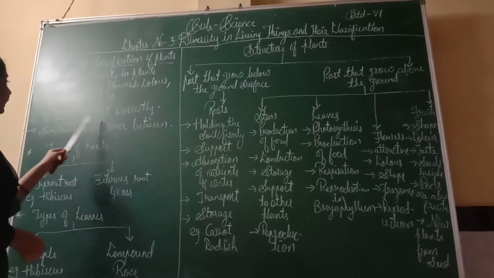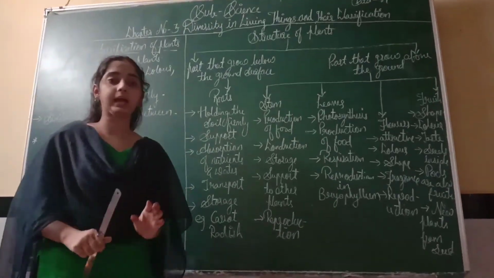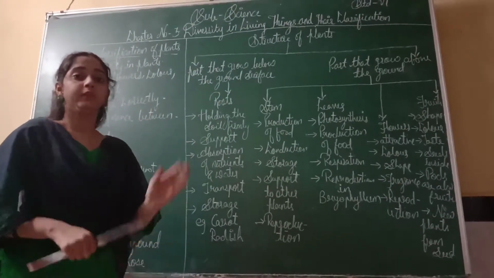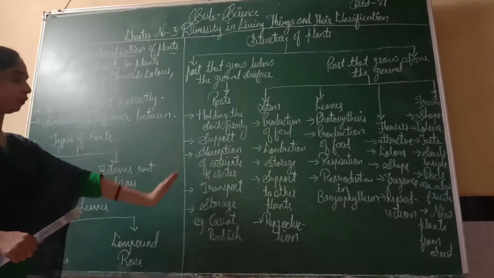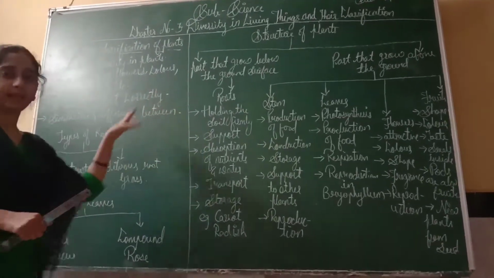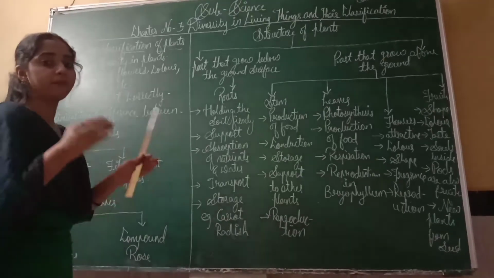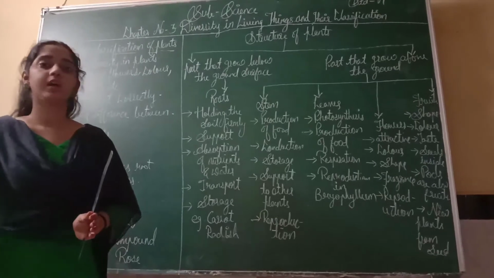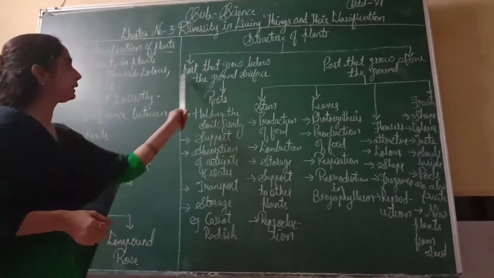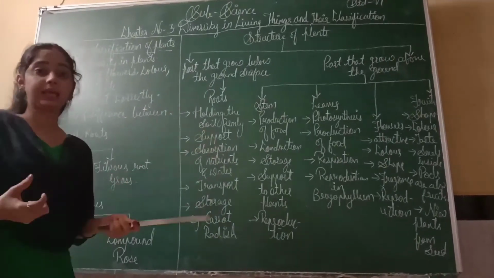Next is to identify plants correctly. To correctly identify any plant, for recognizing any plant, we have to see all these changes, so that we know this is the plant of rose, this is the plant of cucumber, etc. Similarities and differences between plants. We have to classify the similarities and differences of the plants. Now let us see the structure of a plant. How a plant is produced. What is their work.